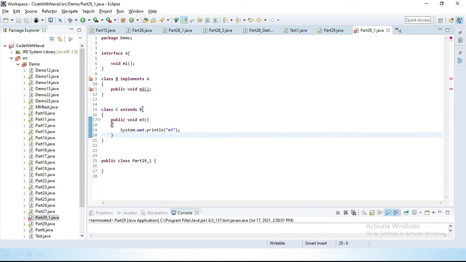Now I want to extend this B. Now I want to make this class abstract. I'll simply declare this method abstract, and this class also abstract.